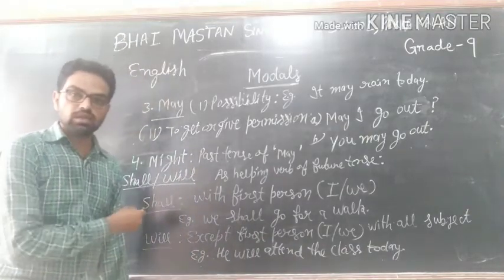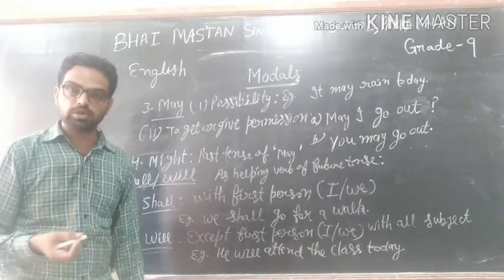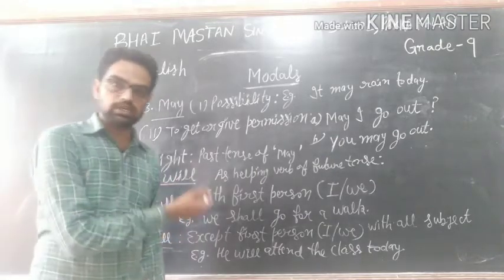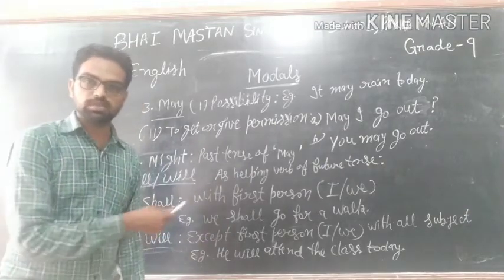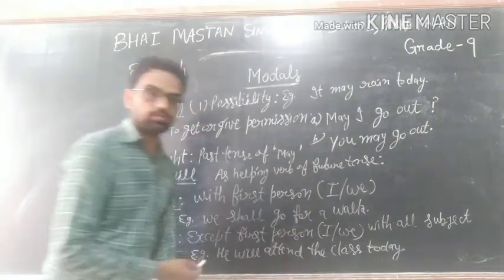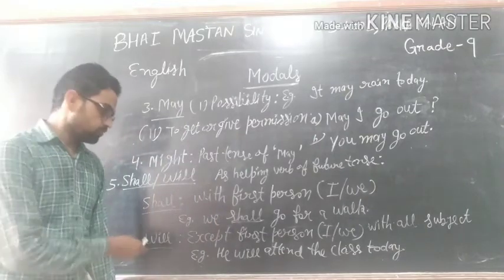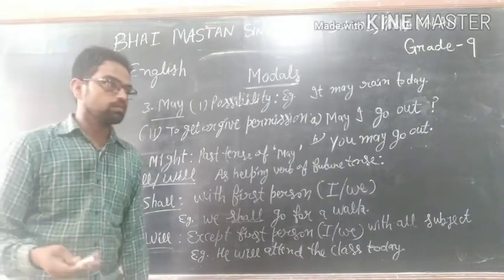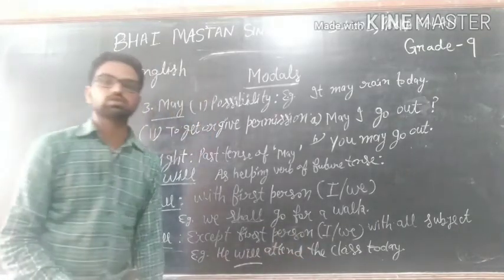Next, will or shall. Will or shall are auxiliary verbs of the future indefinite tense. Shall is used with the first person I, we. For example, we shall go for a walk. Will is used with all other subjects except I and we. For example, he will attend the class today.